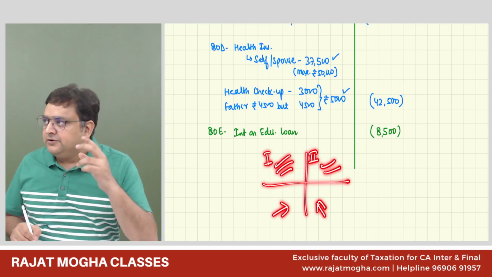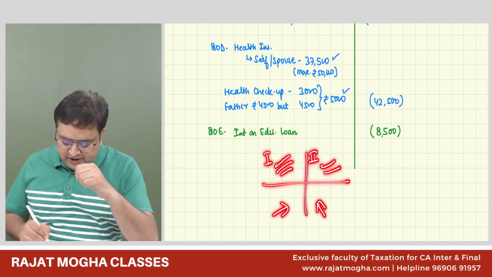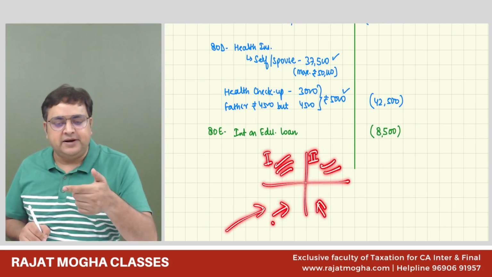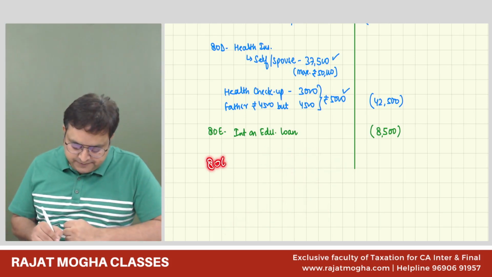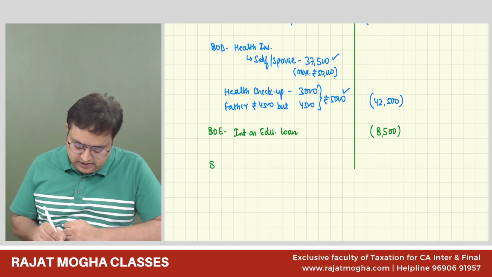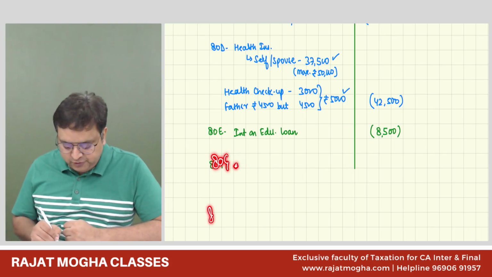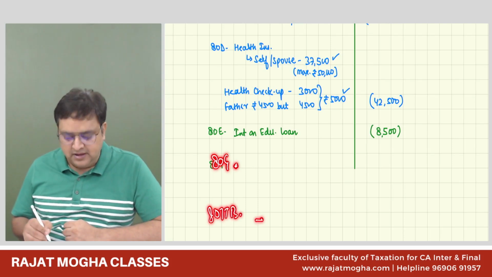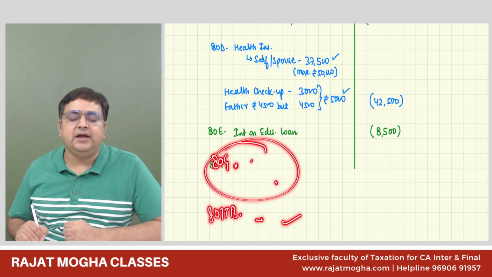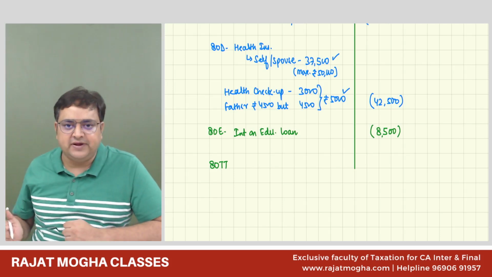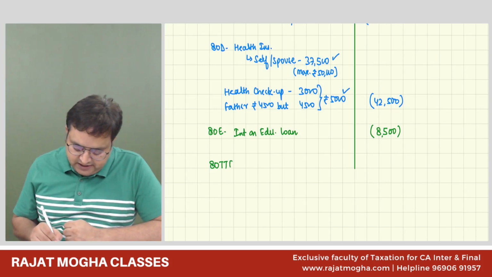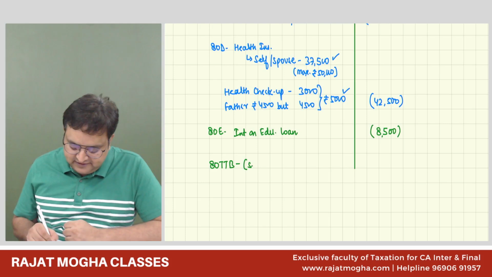And adjusted GTI we can only get after all the deductions are calculated. Because in this question, we are donating in the third box also, we need the qualifying limit. So before 80G, you should give 80TTB. If you want to show 80G over here, that's fine, but you have to calculate it only after 80TTB. So I am giving 80TTB also because this person is a senior citizen.